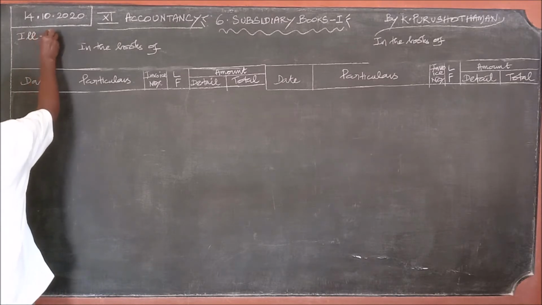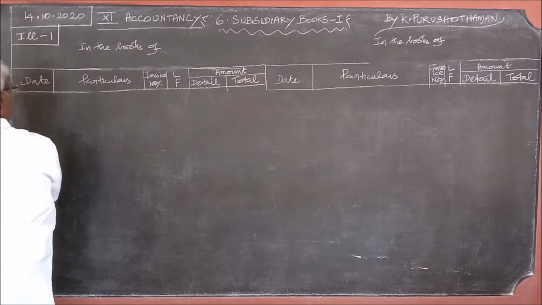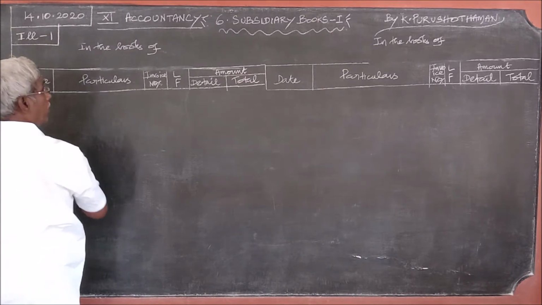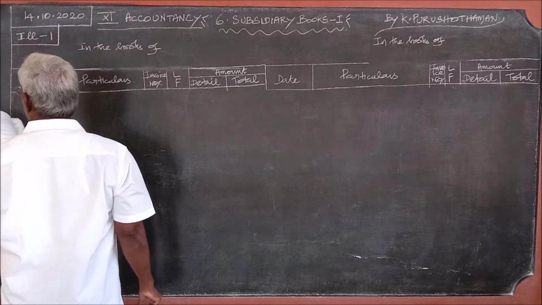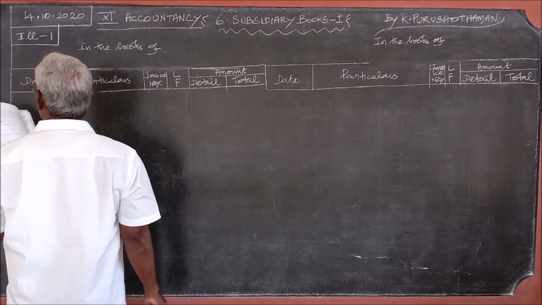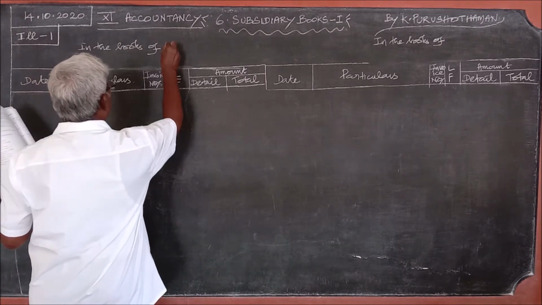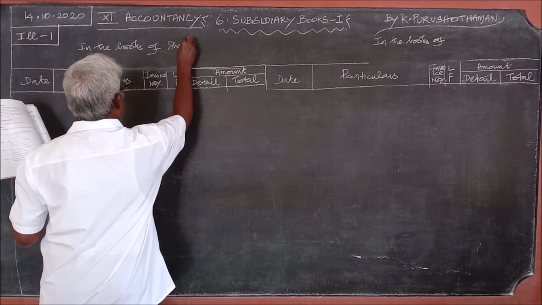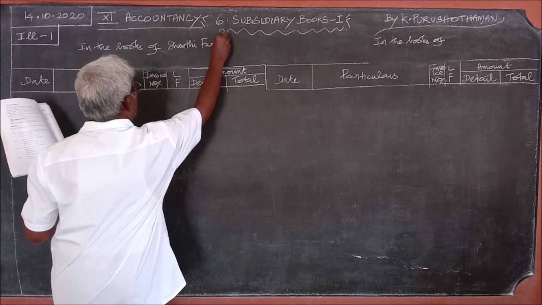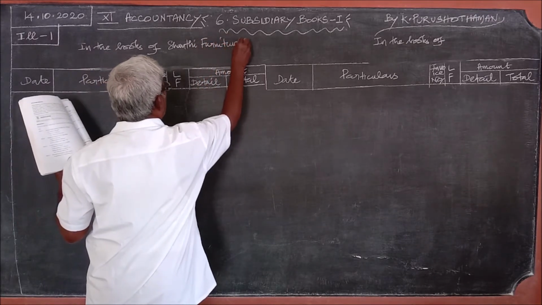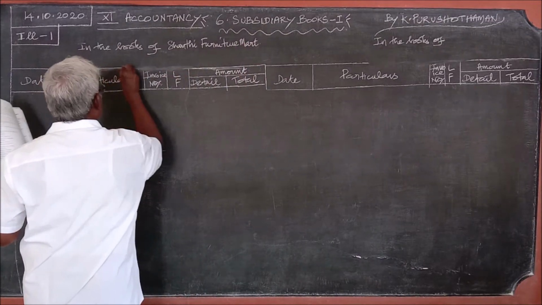Now we shall pass on to illustration 1, which is a slightly different problem. In this, record the following transactions in the purchasers book of Shanti Furniture Mart.